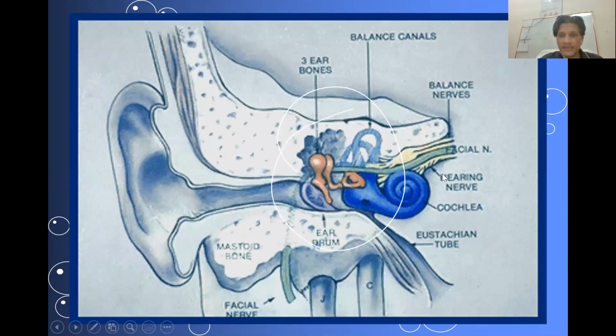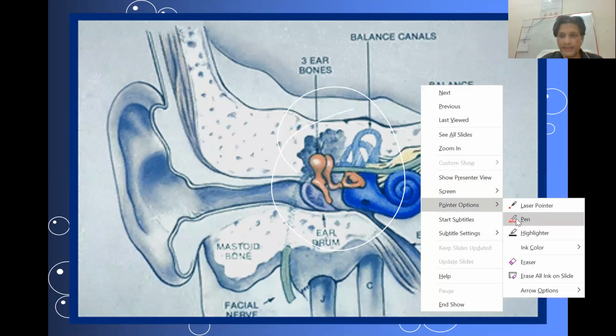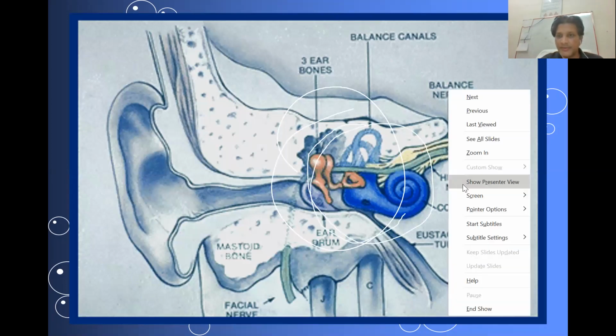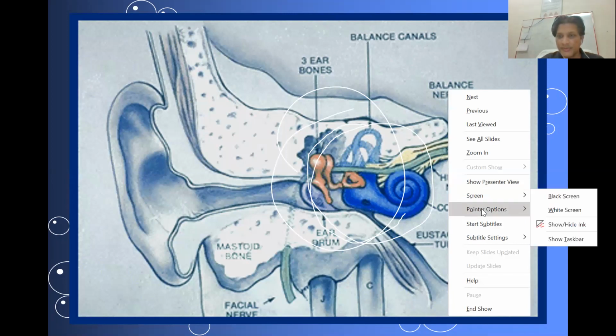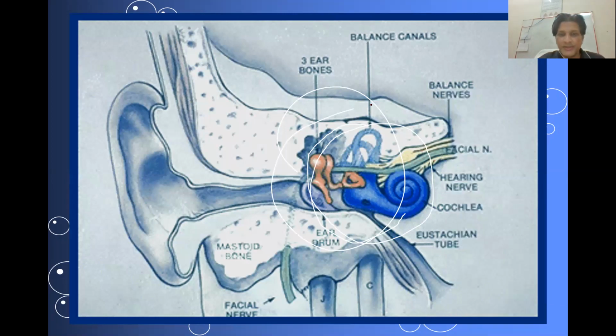Let me take a pen again. Pointer option pen. So this will be the middle ear. I will try to change the color of the pen as well. Ink color, I will go for a red. Okay, so this is supposed to be the middle ear.